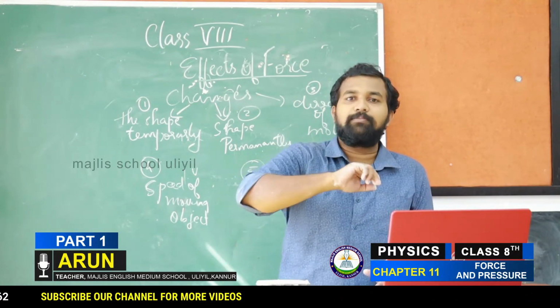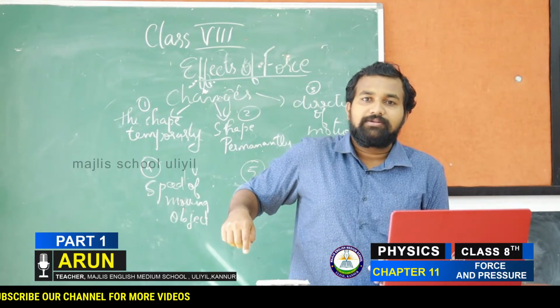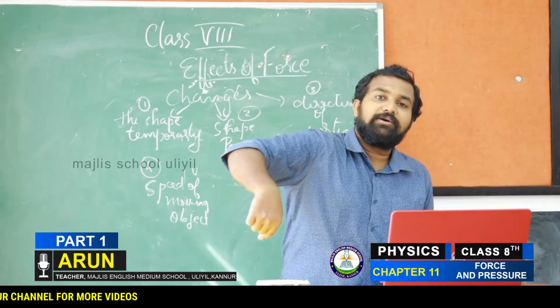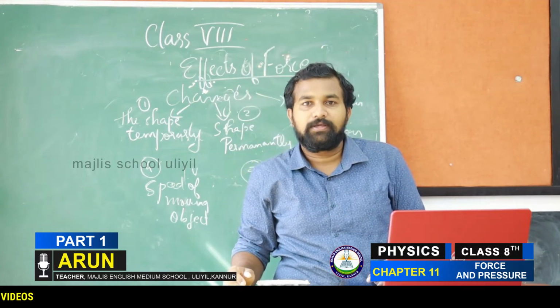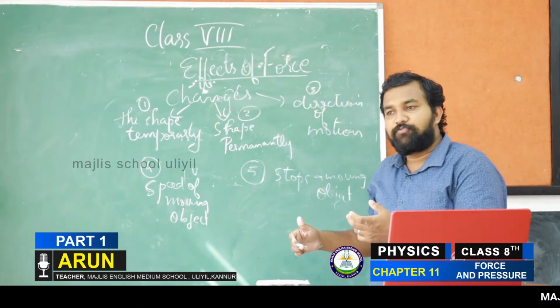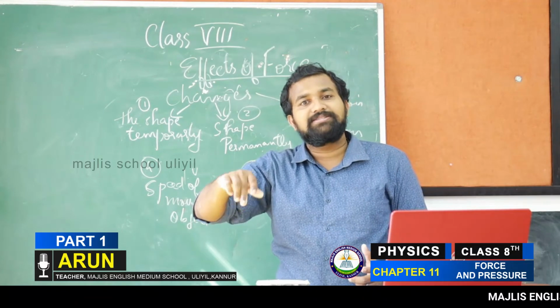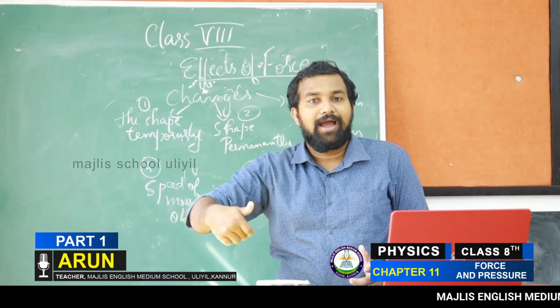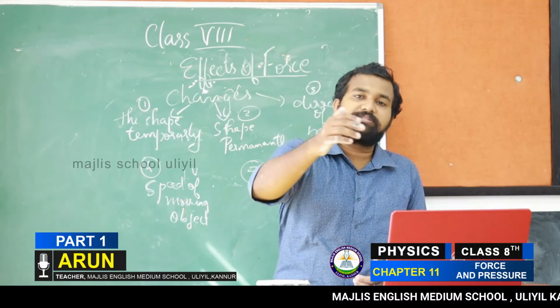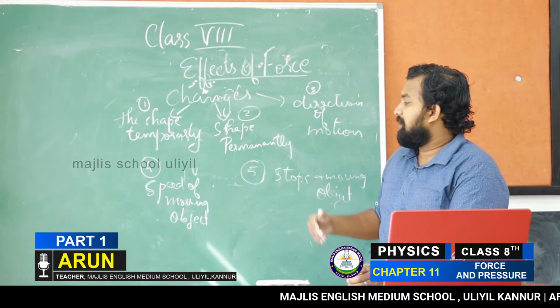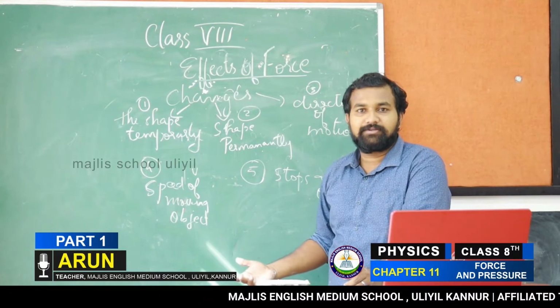When the player kicks, the ball will gain speed and it will move with a high speed towards the goalkeeper or towards the goal post. Isn't it? So the kicking of the player is the application of force. The player applies force on the ball and it will move at a high speed towards the goal post. So the speed of the moving object is being changed.